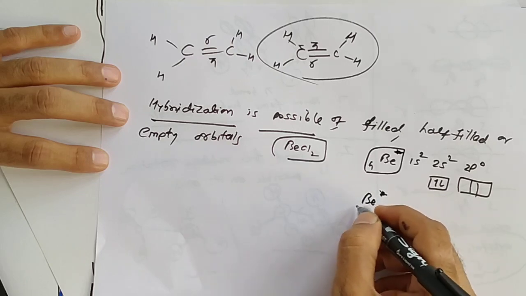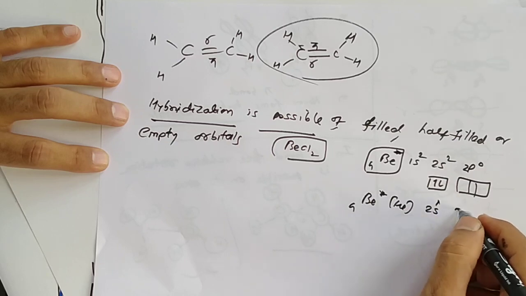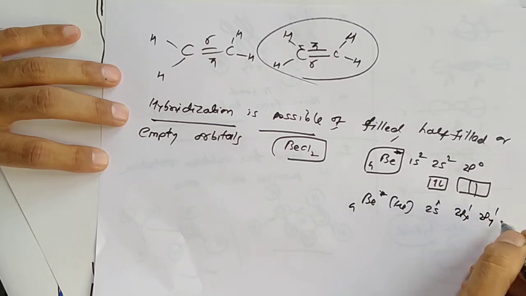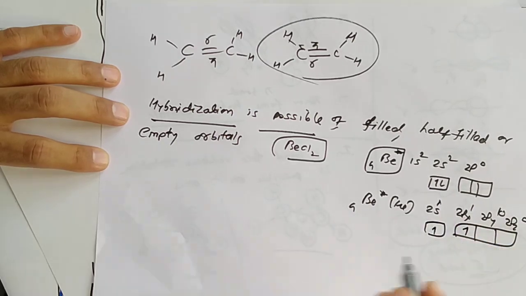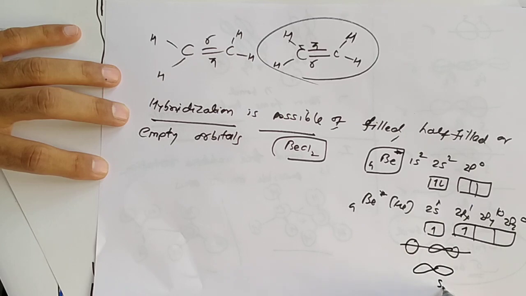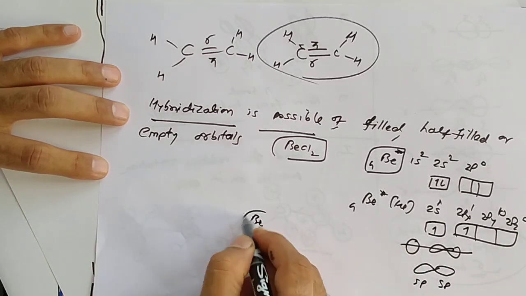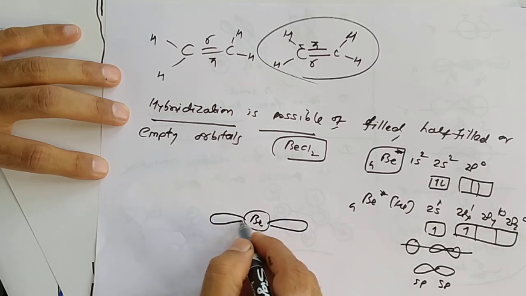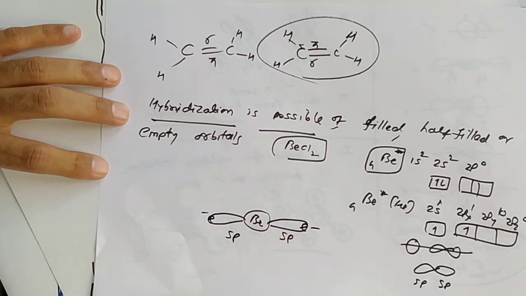Now in the excited state, one electron moves from 2s to 2px. Now 2py and 2pz are already vacant, so there are 2 unpaired electrons. So one s and one p combine, so 2 hybrid orbitals occur. Both are sp. So beryllium now has 2 sp hybrid orbitals.